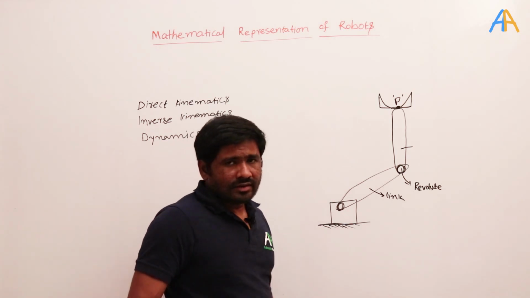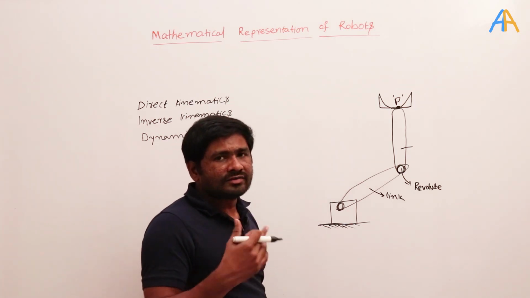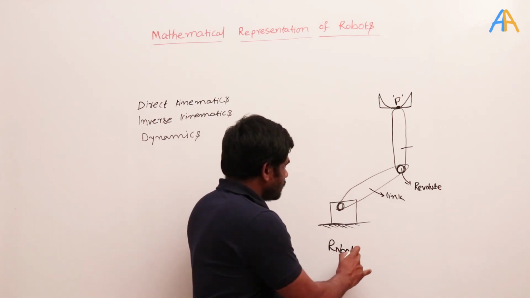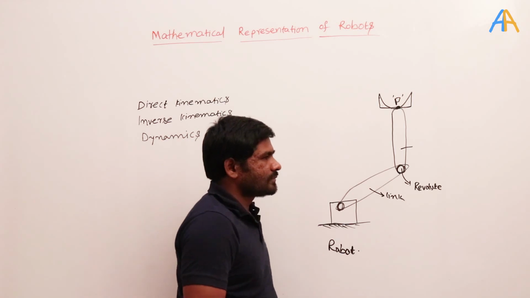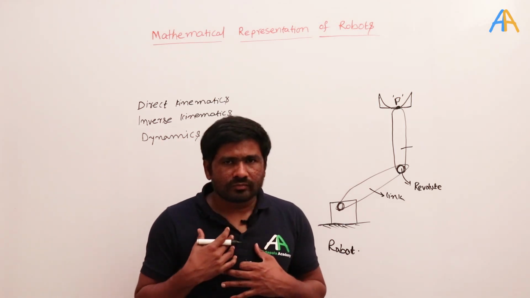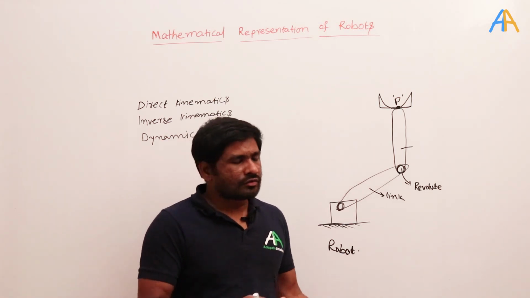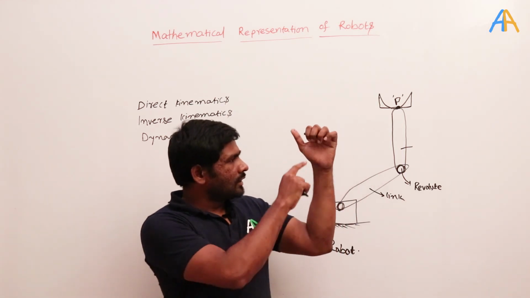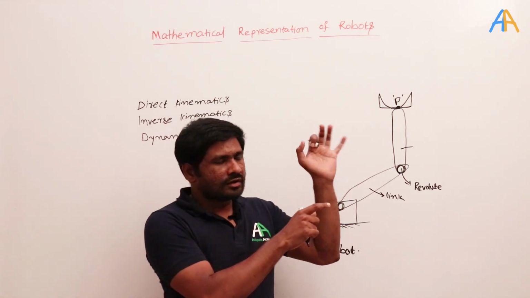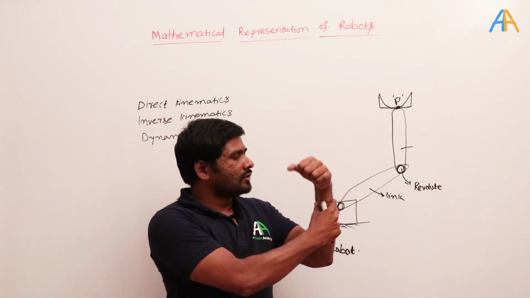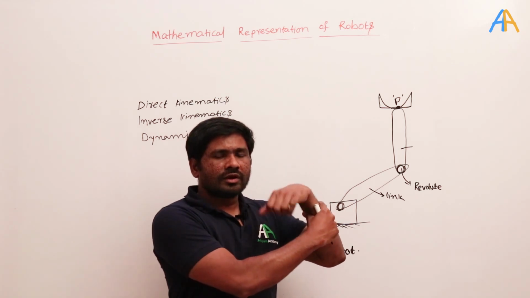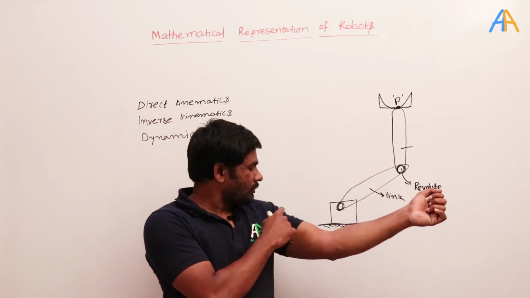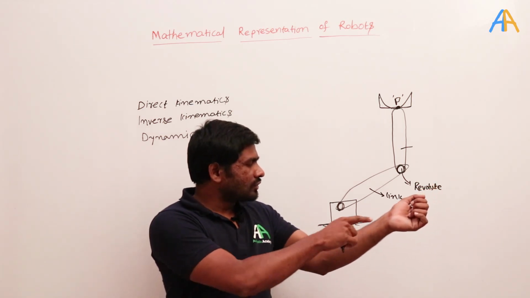So what is the basic thing we need to understand here? The robot is not a simple one body. A robot is nothing but like our human body. In our human body also we have, from here to here, one link. In the hand, from here to here one link, and this portion is another link. How are these two connected? See, it can rotate like this. So these two are connected with a rotary joint, and from here to here is one link, and from here to here one link.